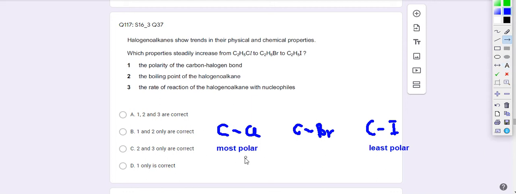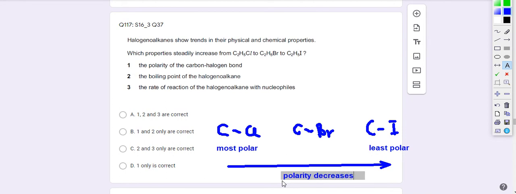So I'm going to draw an arrow to show you that from C-Cl until C-I, polarity decreases. So number one is not correct. It's not one of the answers because the property decreases from C-Cl to C-I. Let's look at the second one.